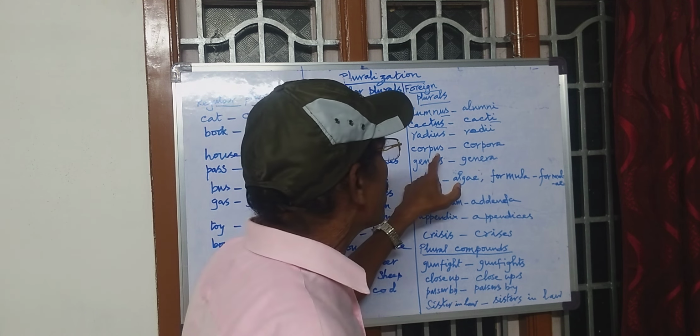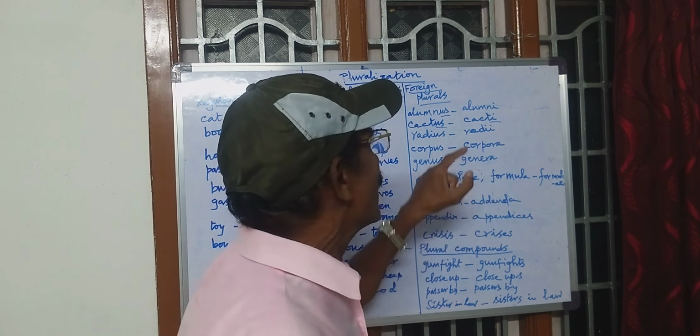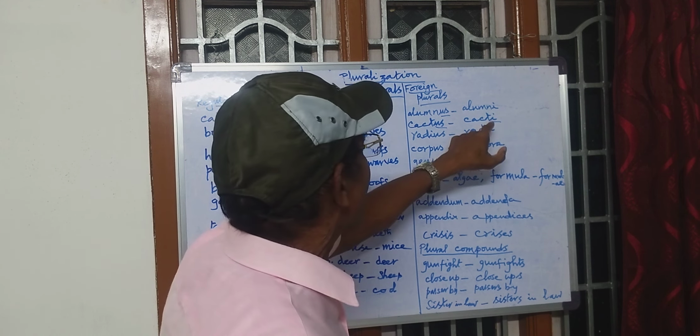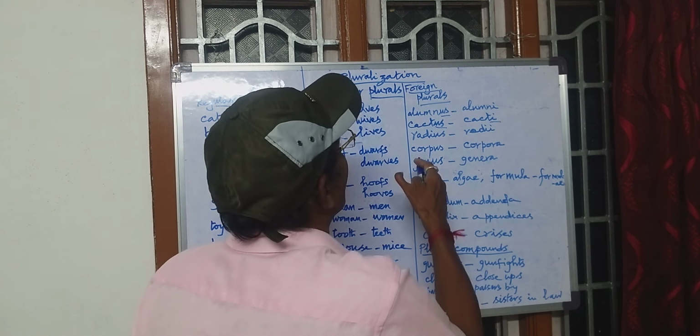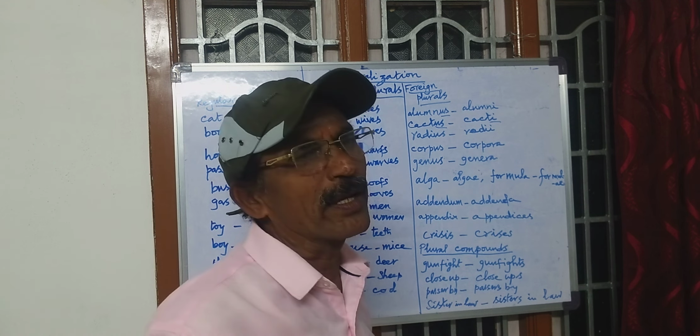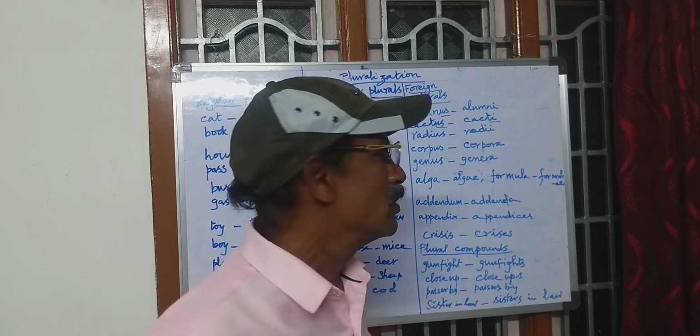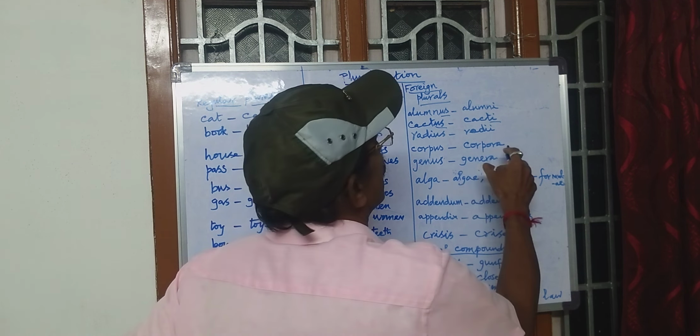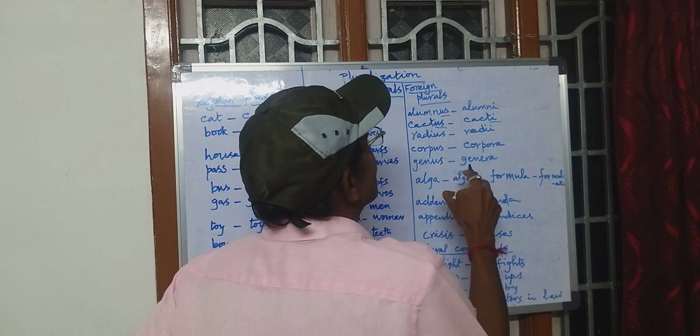But here corpus, corpora. We should not commit mistake by analogy. Seeing cacti, you should not say corpi. If you say corpi, that will be a wrong plural. So corpus, corpora, genus, genera.